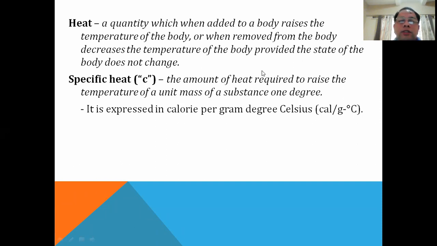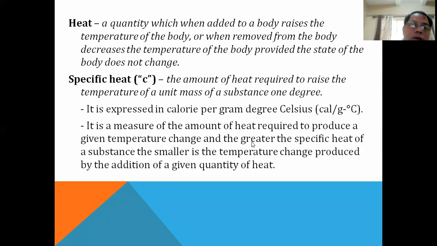The way heat transfers is that it moves from a body of higher to lower temperature. And because of that, that is the way we can measure heat. Now, there's a method called the method of mixture in our discussion of calorimetry.